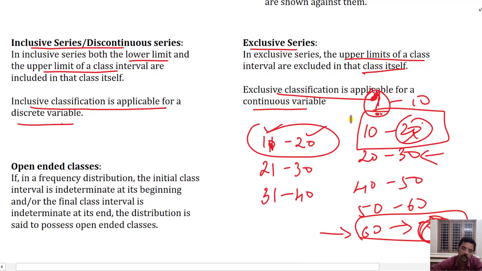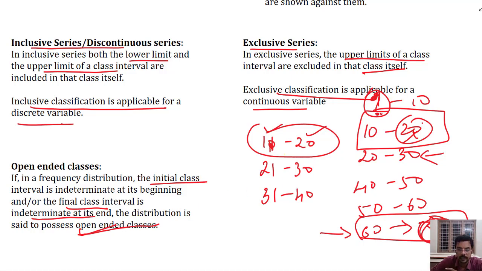So this is also an open-ended class. If the lower limit of the lowest class is unknown, or the highest value of the highest class is unknown, then they are called open-ended classes. If the final class or the first class has an indeterminate end, if the ends are unknown, we can say that they have open-ended classes.